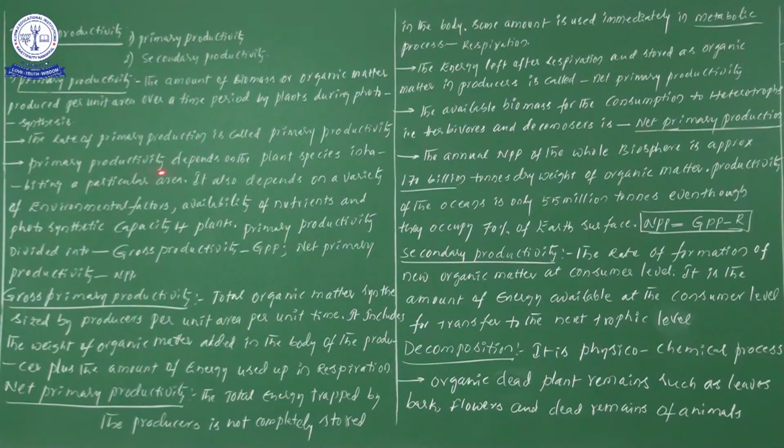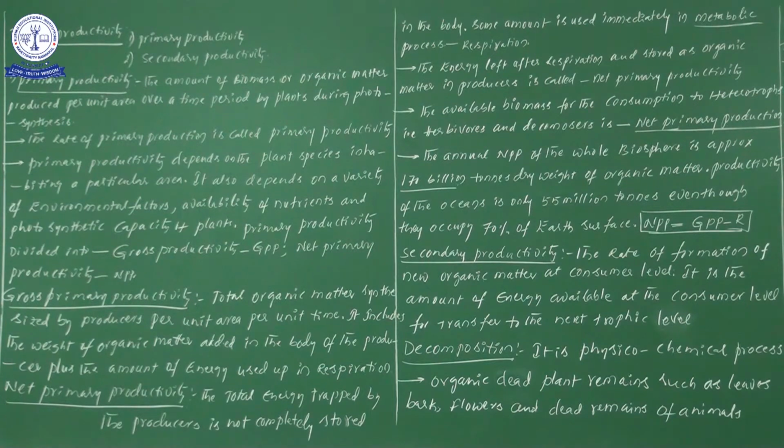You see that primary productivity depends on the plant species inhabiting a particular area. How many plant species are there? What is the density of the plant species? Based on the density, suppose the density is more, so will primary productivity be less or more? It will be more. Why? Because the density is more.